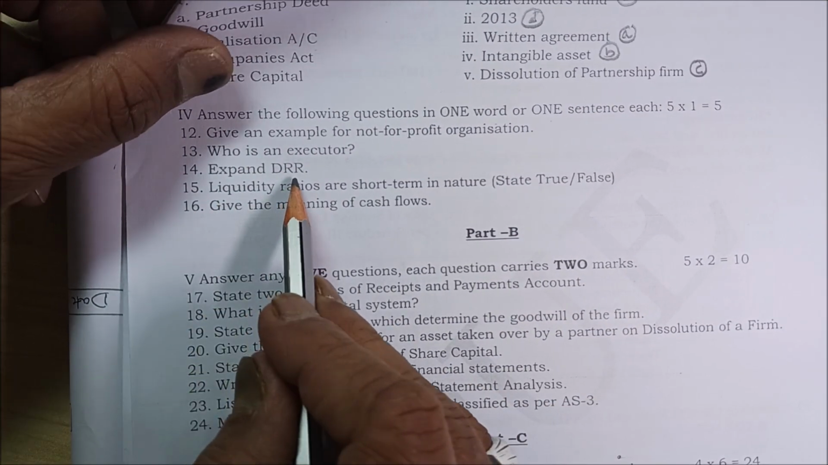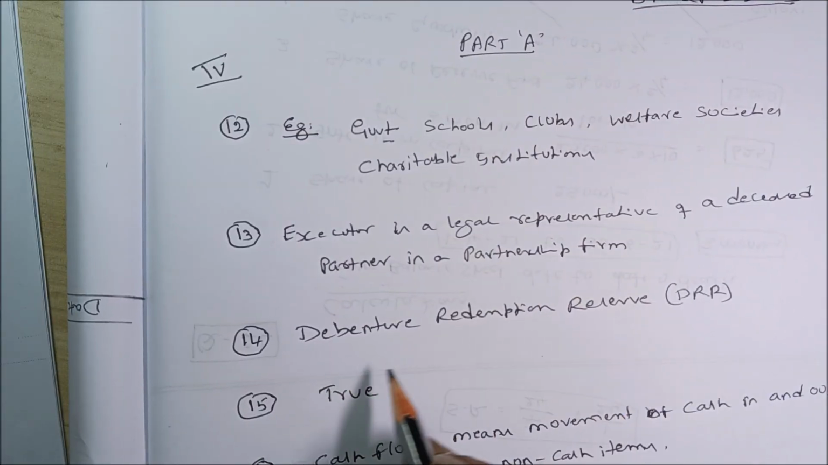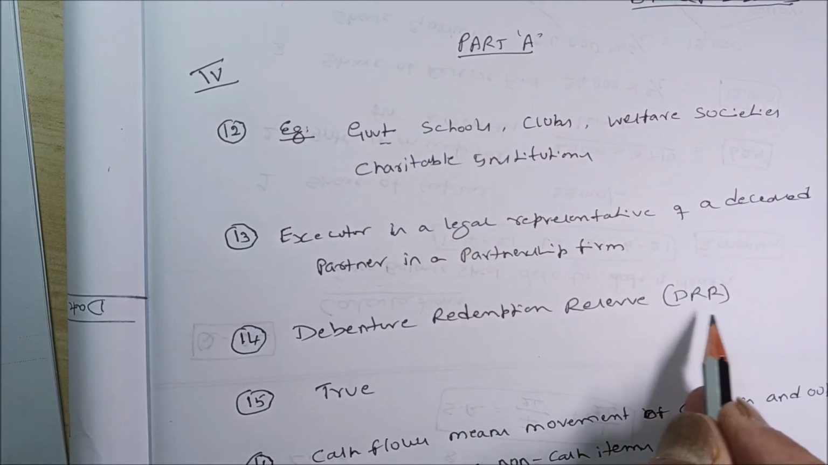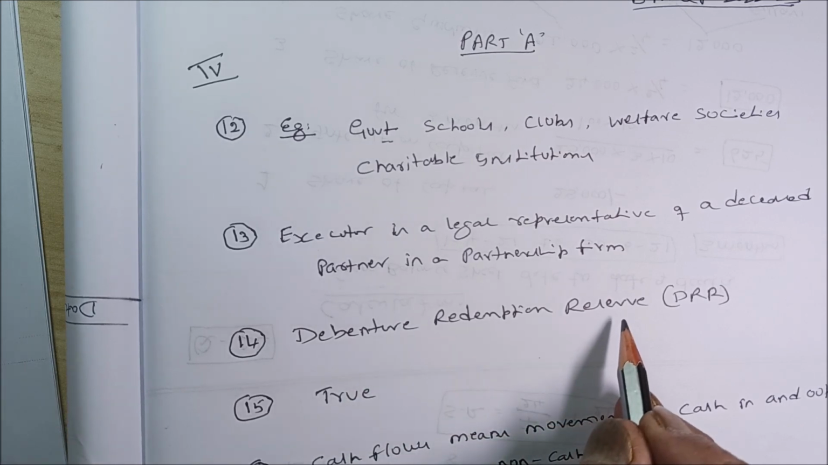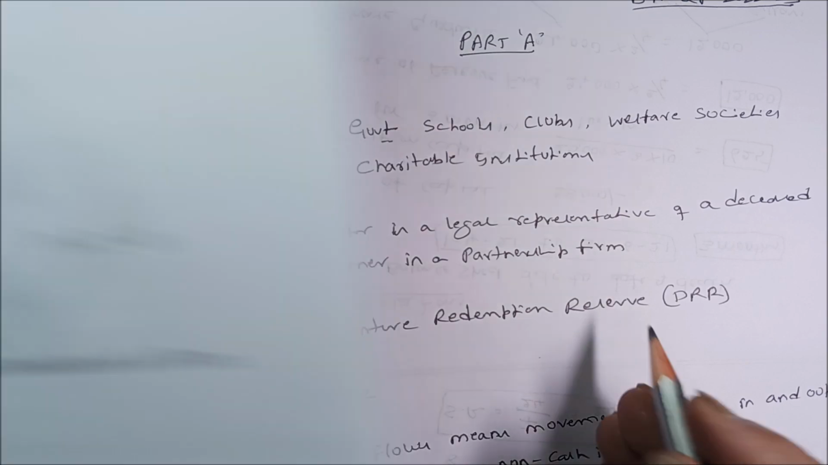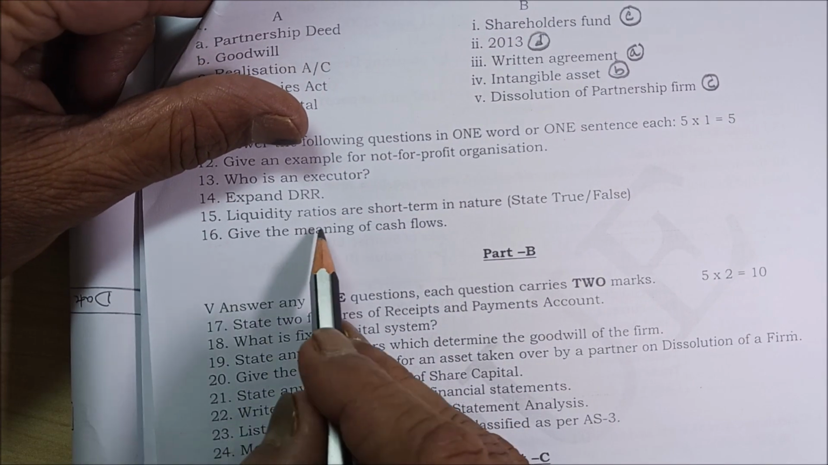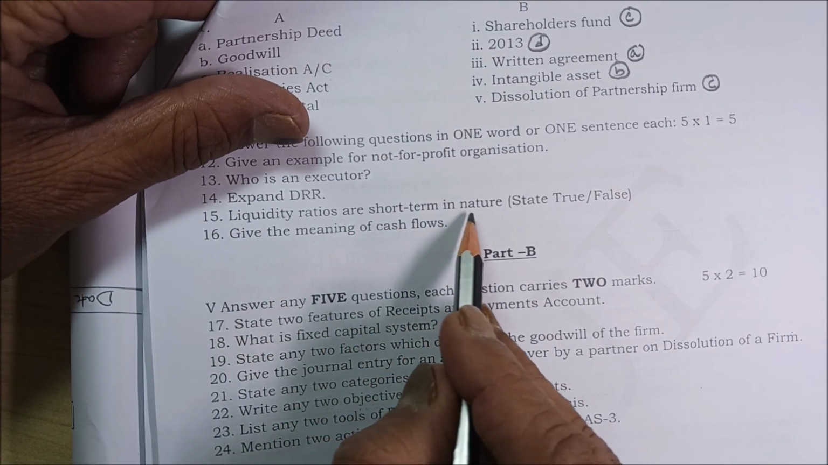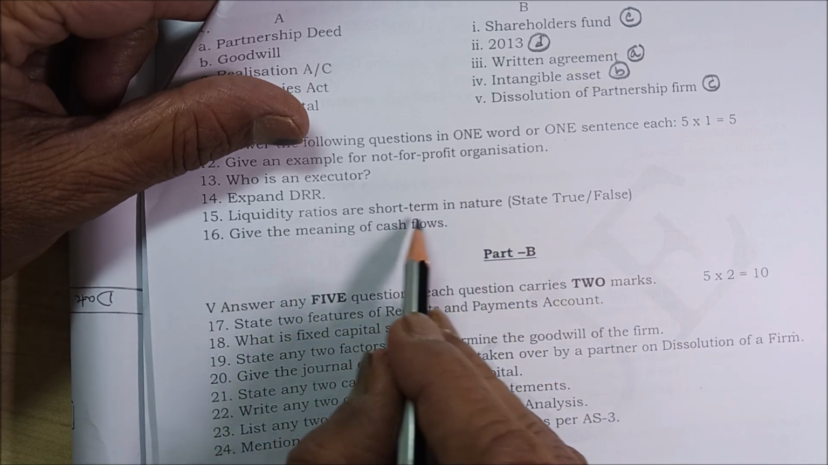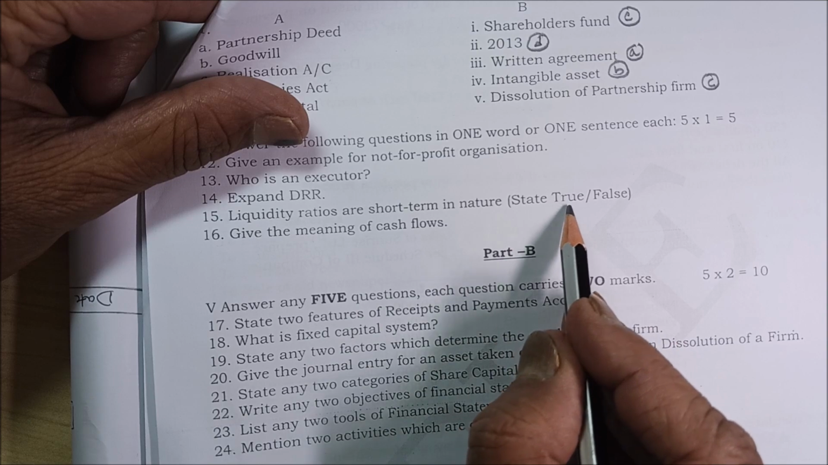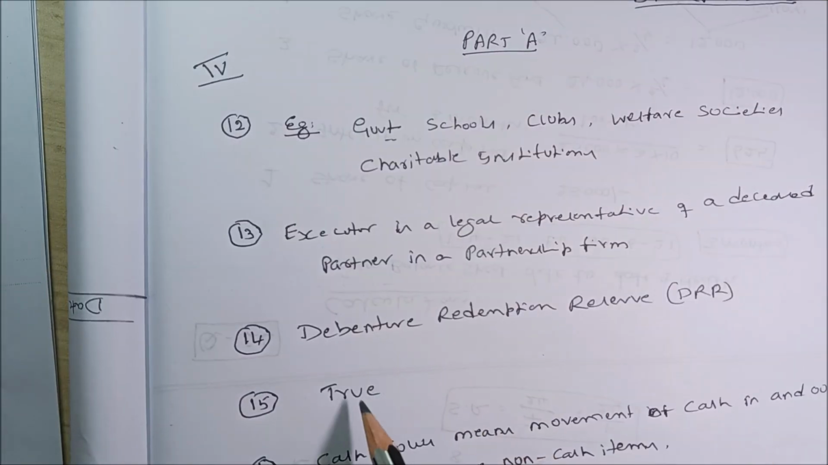Expand DRR, very simple, it is debenture redemption reserve. DRR means debenture redemption reserve, it is in your company accounts. Next, liquidity ratios are short term in nature. State true or false. Yes, liquidity ratios are short term in nature. It is true.